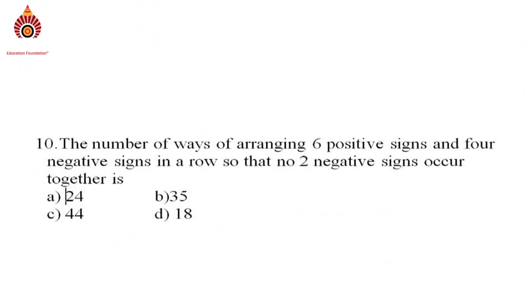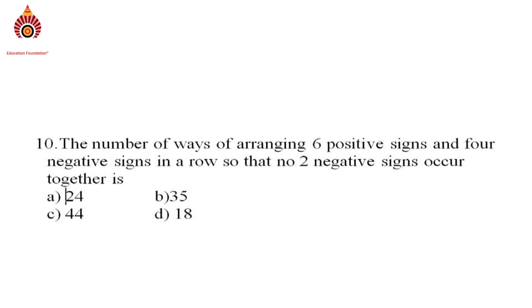See the next question. The number of ways of arranging 6 positive signs and 4 negative signs in a row so that no 2 negative signs occur together is. If you observe, they are giving 6 positive signs and 4 negative signs.